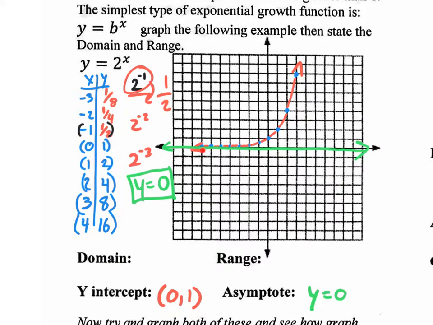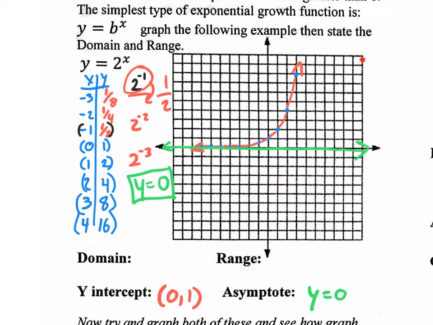Does this red graph, this exponential growth graph that we just graphed, go to the left forever? Yes. So this red curve is going to exist at negative 10, negative 15, 20, negative 1,000 if I wanted to. It'll infinitely get closer to the x-axis but never actually touch. Now, as I go to the right, it looks like it curves up and that it'll go straight up, but it never actually goes straight up. So let me ask you this. Does the exponential growth function exist at x equals 10?